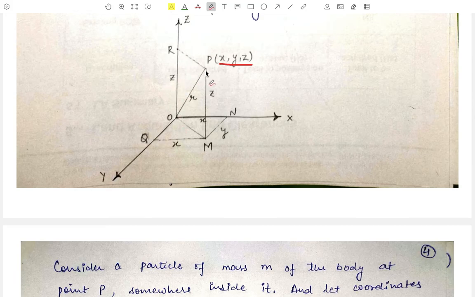For that we need its mass, which is m, and its distance from the z-axis, that is RP. Now RP is clearly equal to OM. Therefore its moment of inertia about the z-axis will be equal to mass m into this OM square.